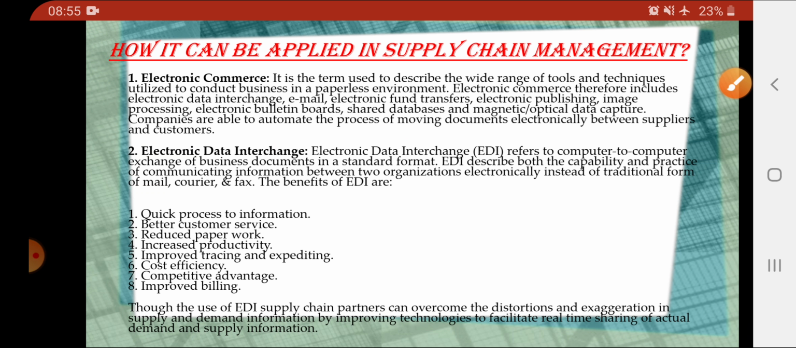Next is electronic data interchange. Electronic data interchange helps us in keeping a record of all the data and interchange of the data between the companies. So we can say that it is a computer to computer exchange of business documents. It also gives you benefits like quick processing of information, better customer service, reduced paperwork, increased productivity, improved tracing and expenditure, cost efficiency, competitive advantage, improved billing. Why are these benefits important? Because they help us to overcome the distortions and exaggerations in the supply.